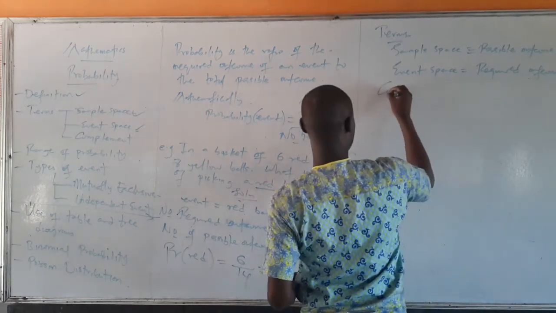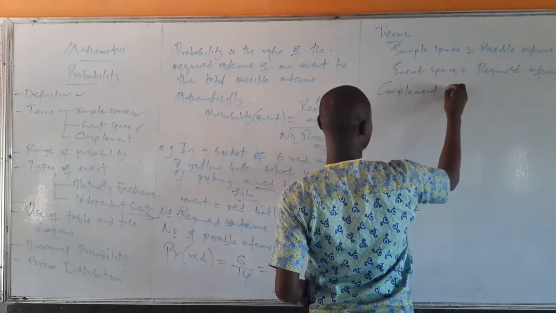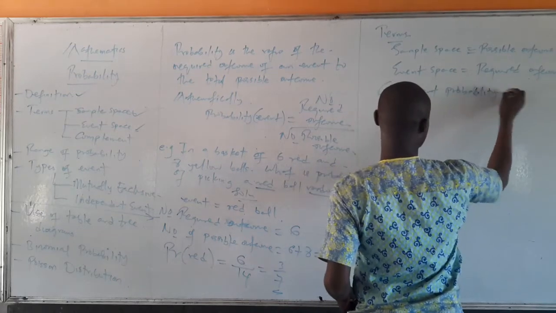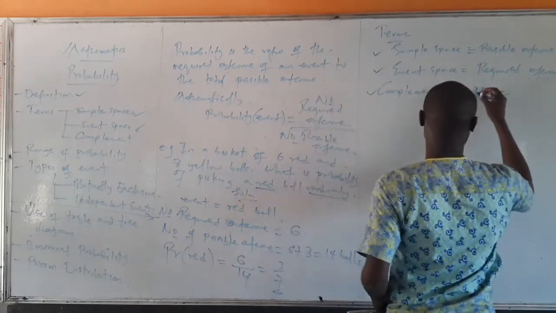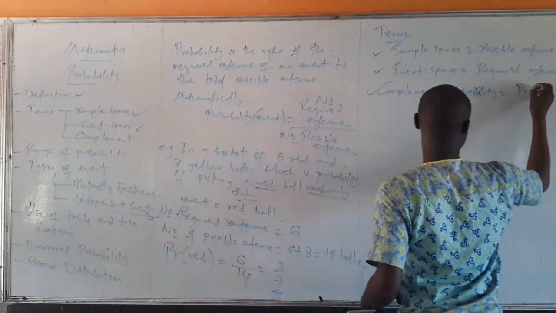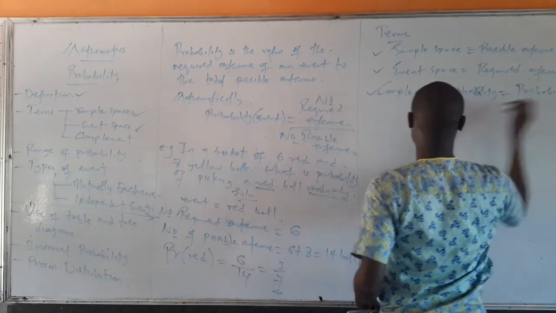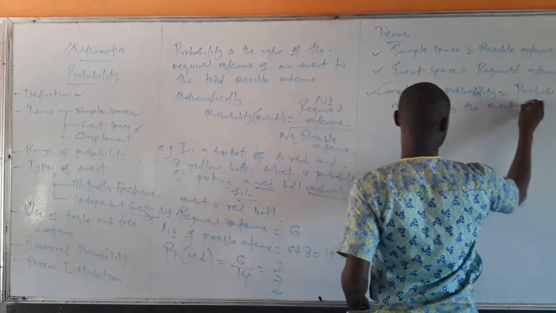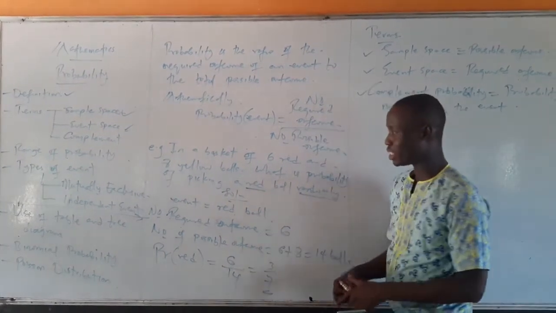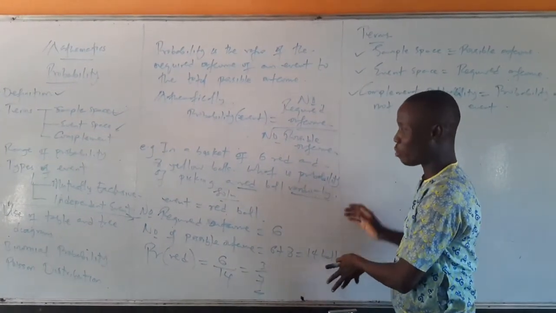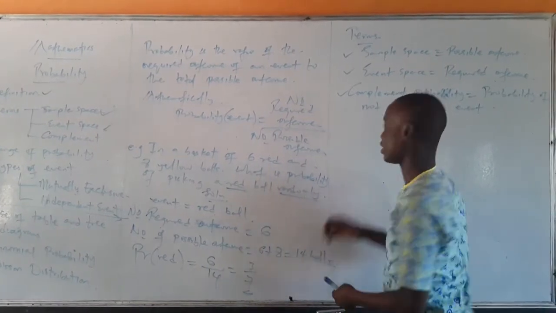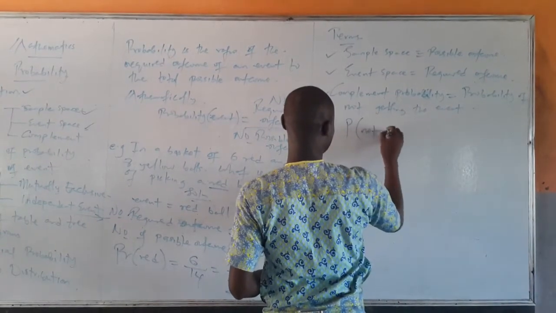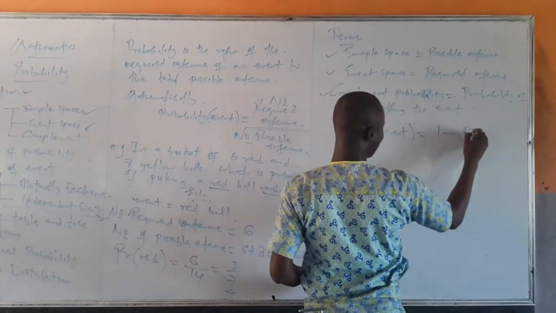Of course, we also have something called the complement probability. What's complement probability? Complement probability is the probability that the event will not occur, the probability of not getting the event. For example, the complement probability here is the probability of not picking a red ball. That's what we mean by complement, when the event does not occur. And the complement probability, the probability of the event not occurring, is 1 minus the probability of the event.